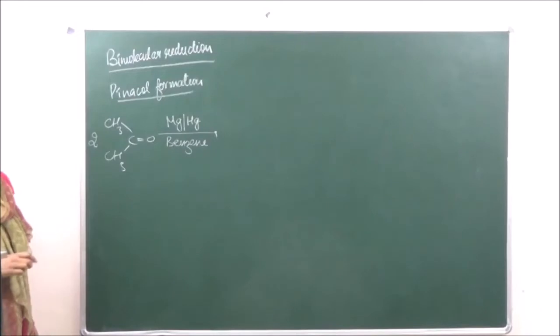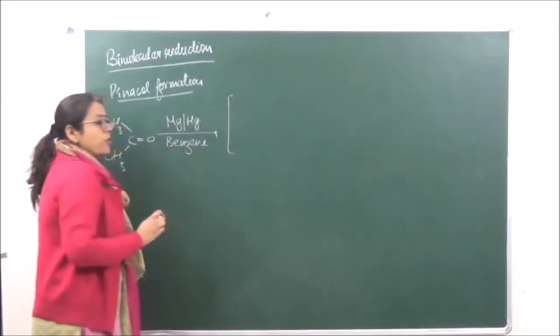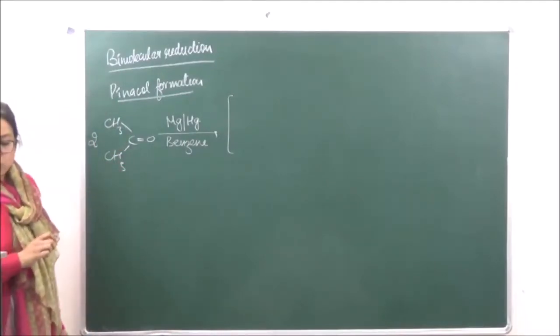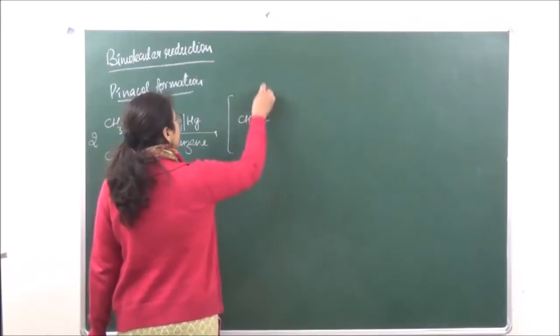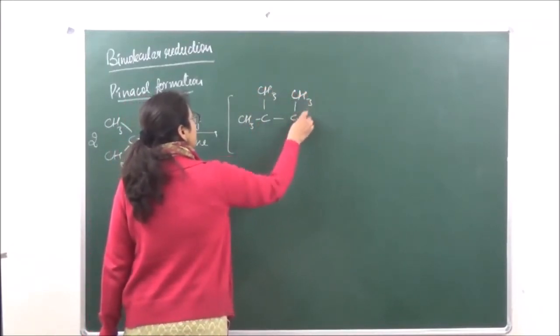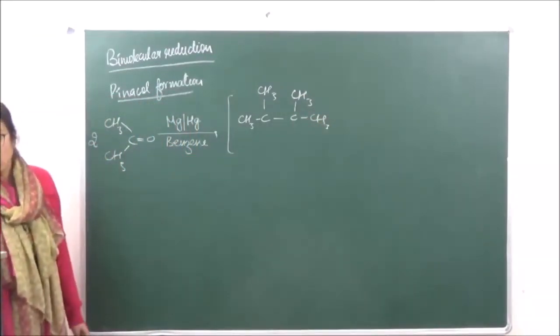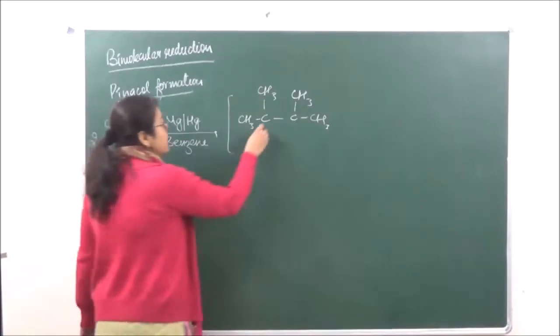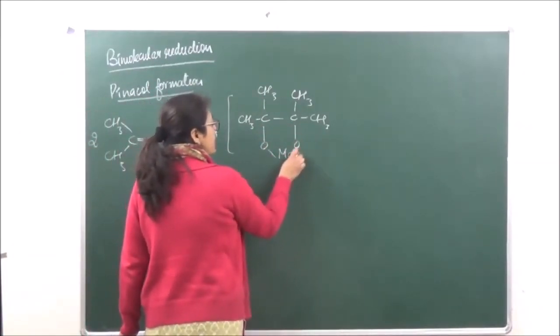Then we are going to get an addition product over here which is going to be unstable, as there are two molecules, so two molecules means we have CH3. Similarly we will have the second molecule which will have the two alkyl groups, and the oxygen which is present in both the cases, that is bonded to magnesium.